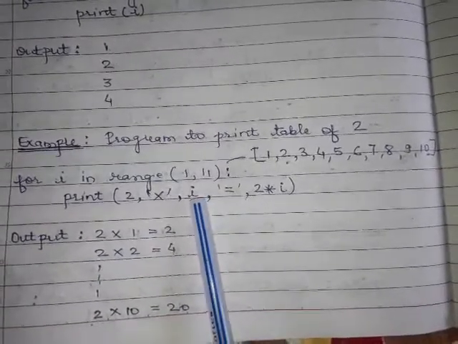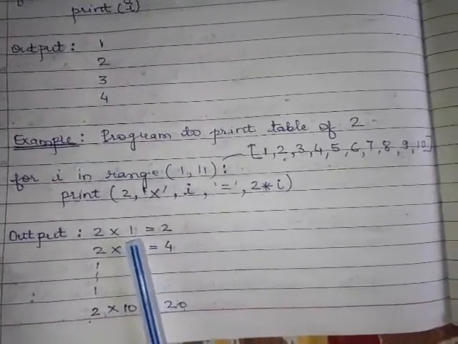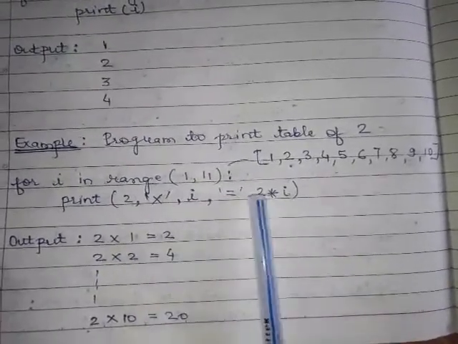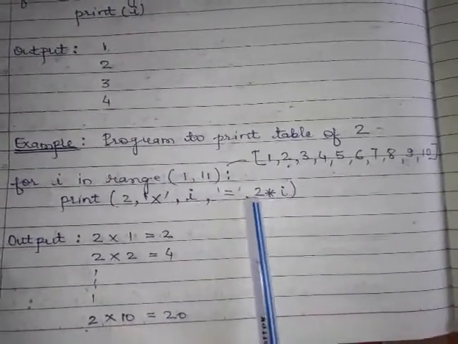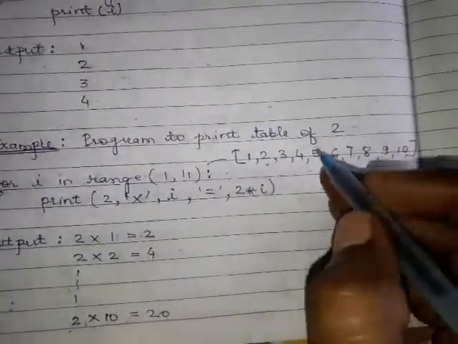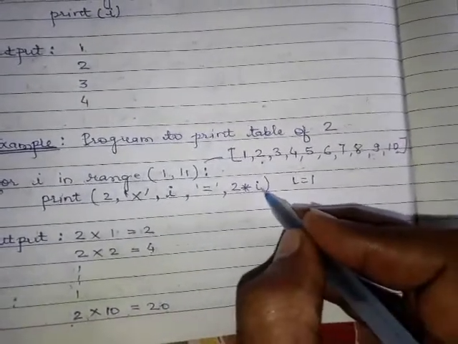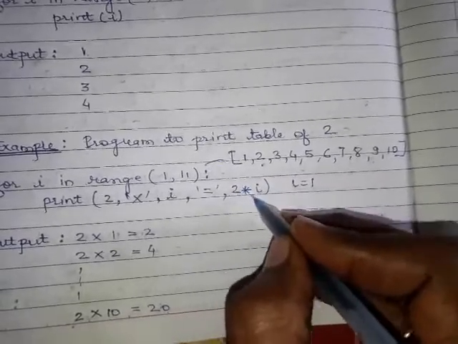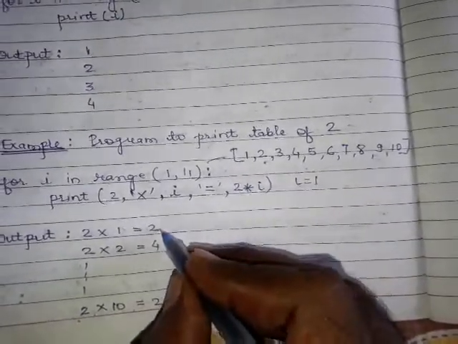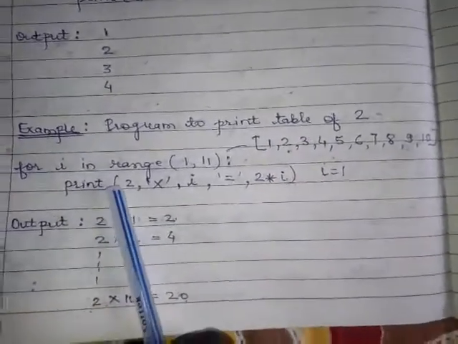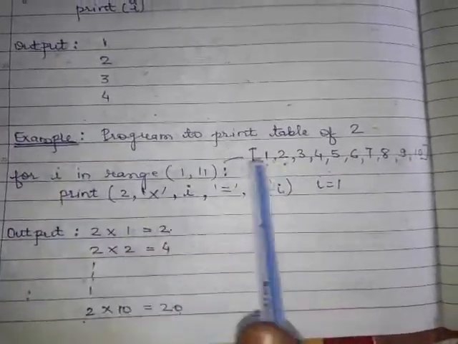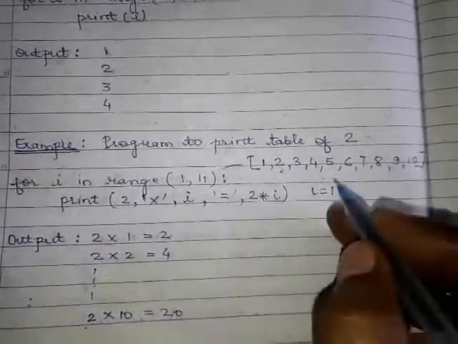So the value of I for the first time is 1, so 1 is printed over here, equal to 2 multiply I. For the first time the value of I is 1, so 2 multiply 1 is 2. So this is the result, 2. This is the last statement. So I will assign the next value. The next value is 2. So I equals 2.